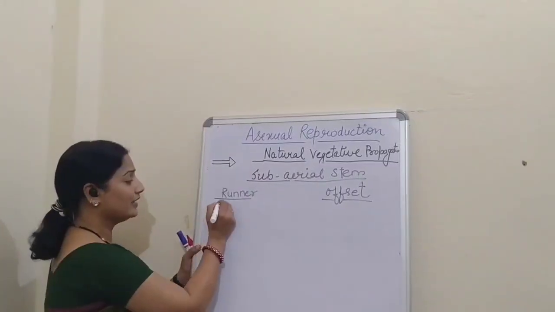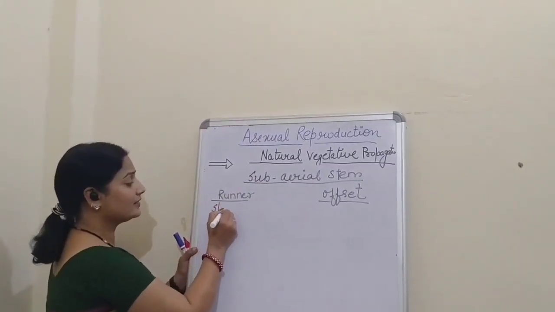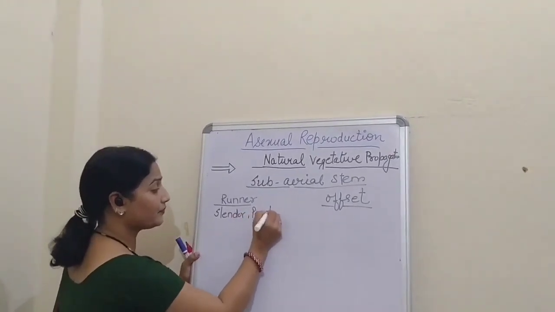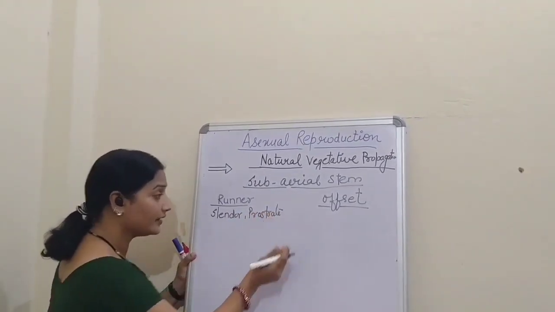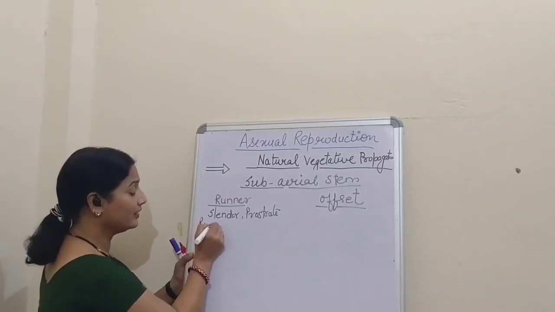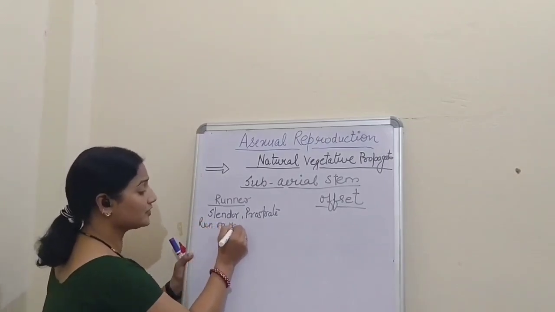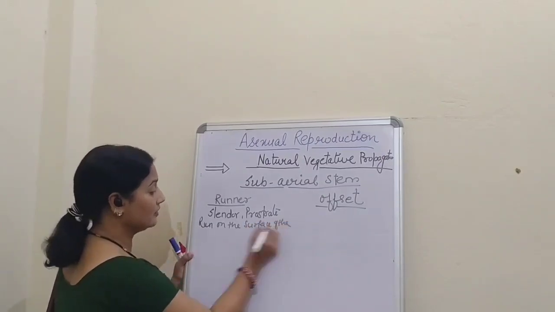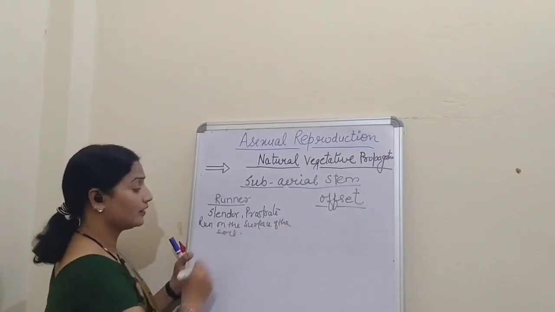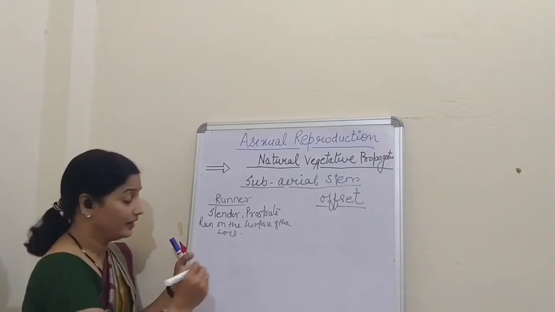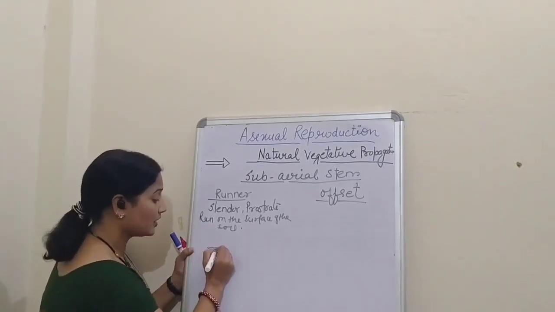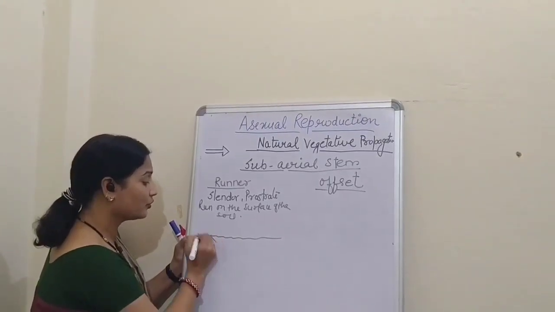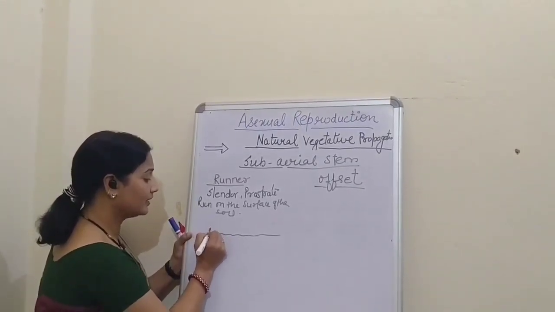The runners are cylindrical, prostrate, that is hard, and run on the surface of the soil. Now see, suppose this is the soil, then these are some roots, and this is the plant.